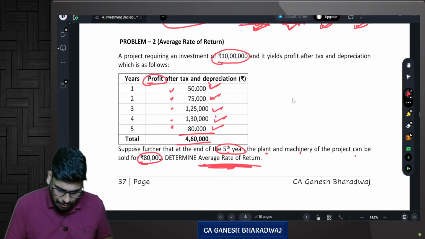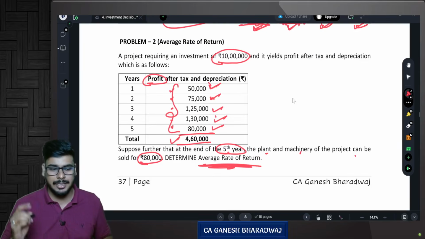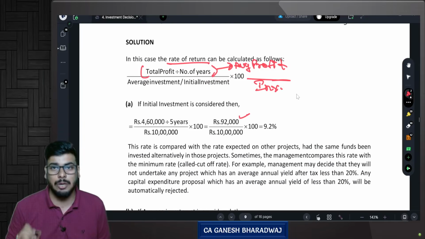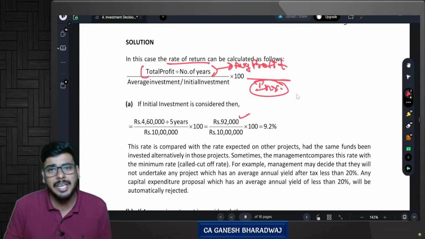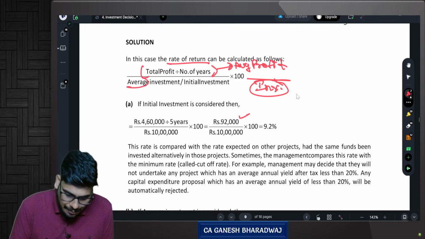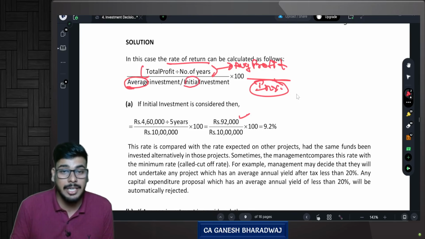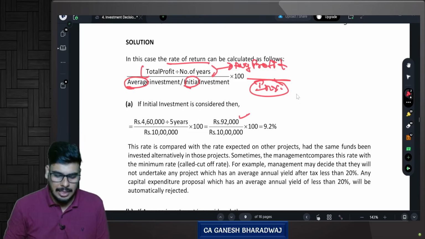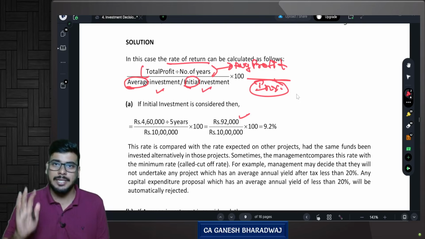So the sum total of all 5 years profit is 4,60,000 divided by 5. How much is this? 92,000, correct? The denominator should have investment. Now, the question here generally is, should I take average investment or should I take initial investment? In this ARR method, you can either take initial investment or average investment. But this sum, we will do under both. That is, denominator alone, there is a confusion.